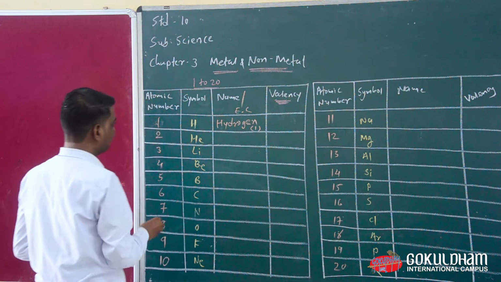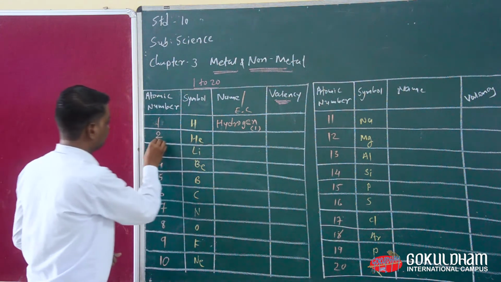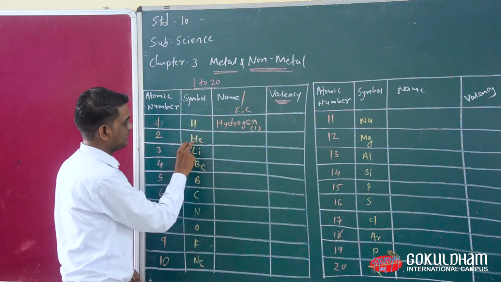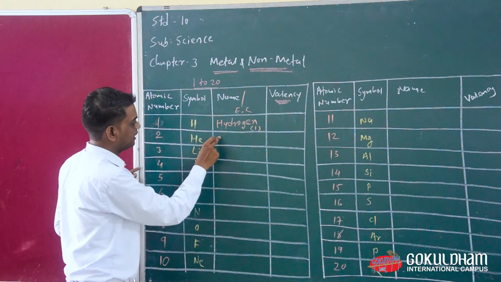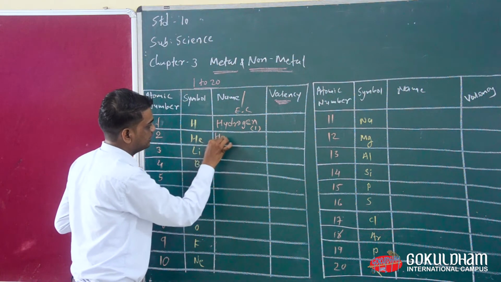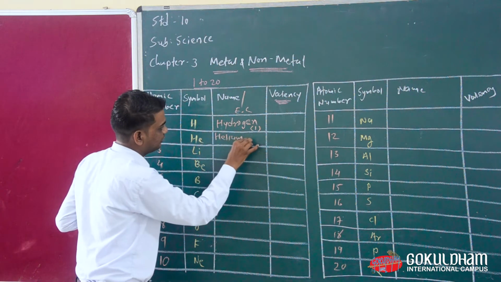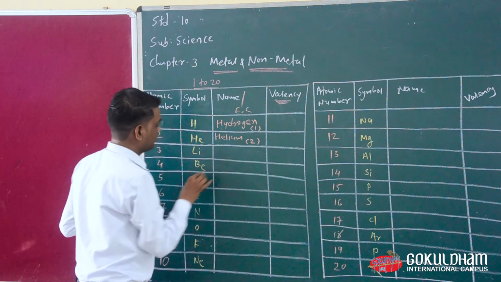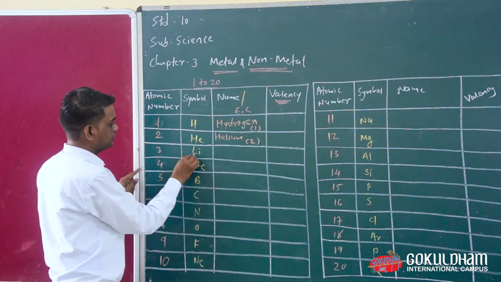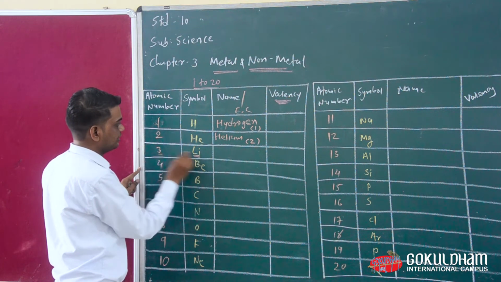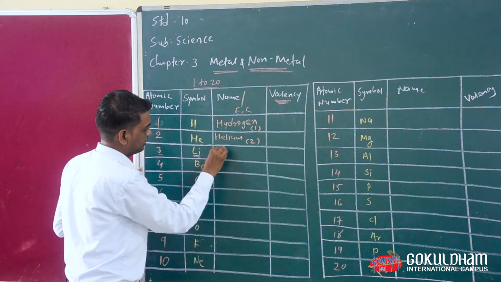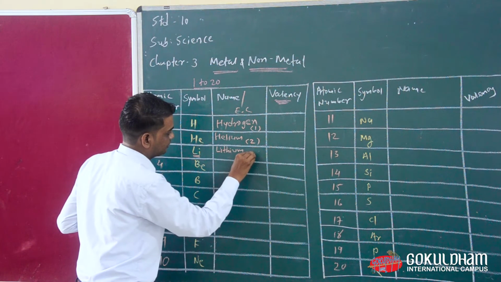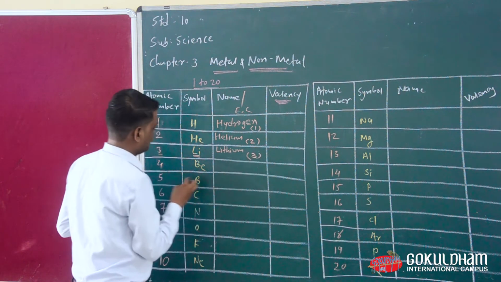Now the atomic number of helium is 2. The symbol of helium is capital H, small e, and the name is helium. The electronic configuration of helium is 2. Now lithium: the atomic number of lithium is 3, so we write lithium here, and its electronic configuration is 2,1.